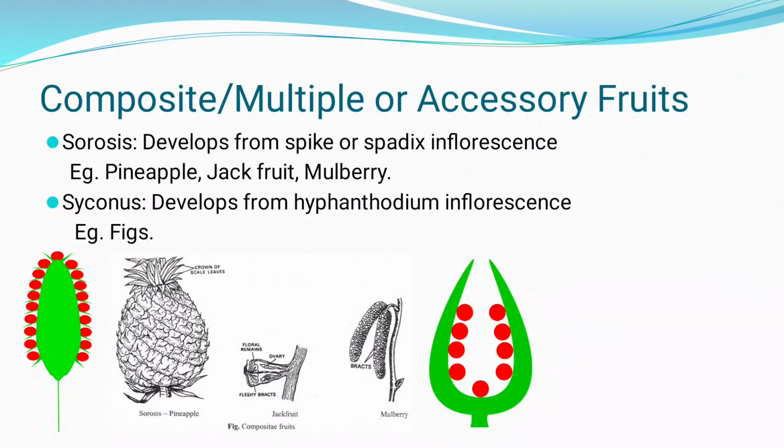Syconus is of C shape, and whatever flowers or carpels are present are inside that flower structure. The C shape converts into a fig. That's why the seeds of figs come to the inside. That is the second composite fruit, that is syconus. So like that there are two types of composite or multiple fruit.